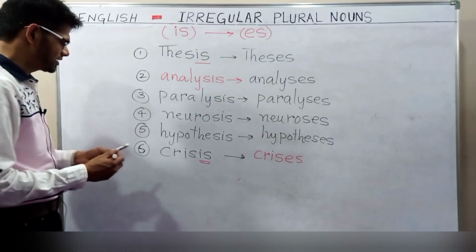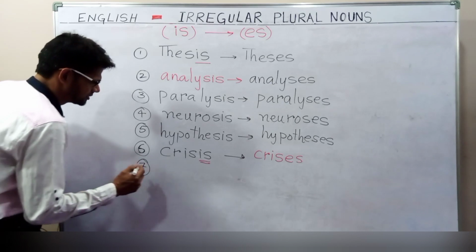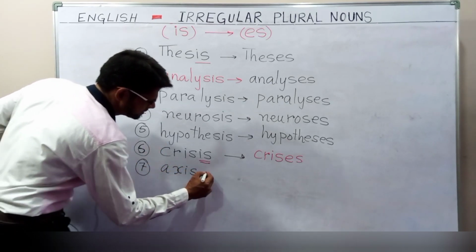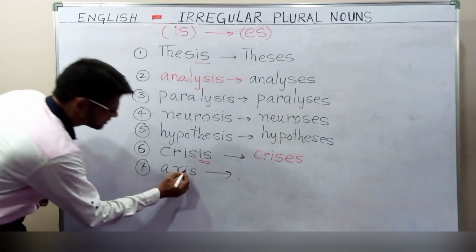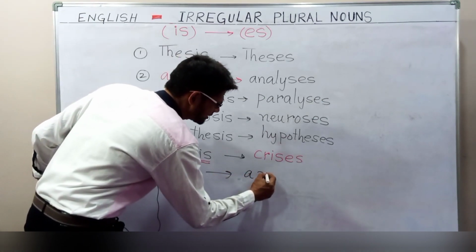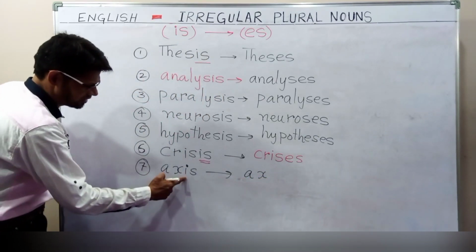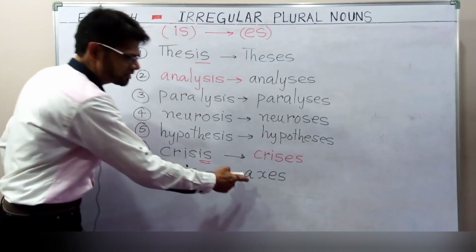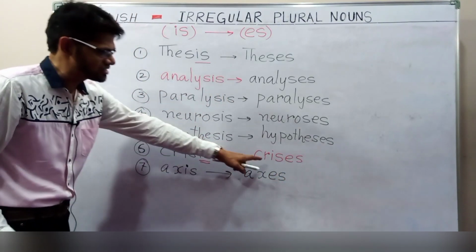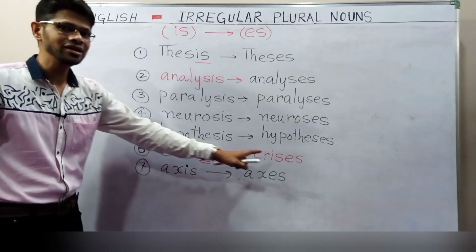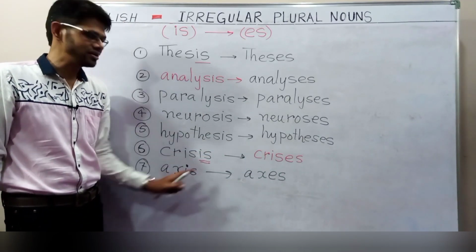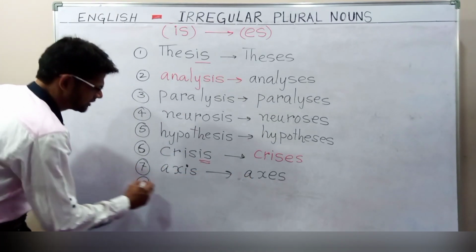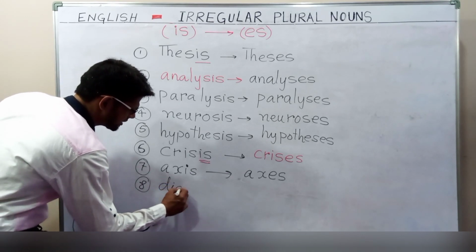Let me give you one more example. If I write axis, A-X-I-S, what do we have to do? IS will be replaced by ES, so axis will become axes. Crisis becomes crises. Axis, singular, axes, plural. Let me give you one more example, diagnosis.